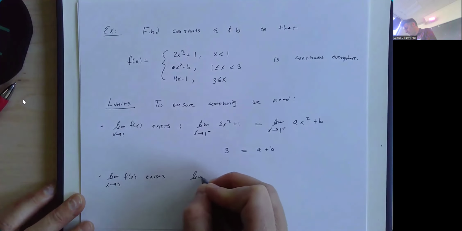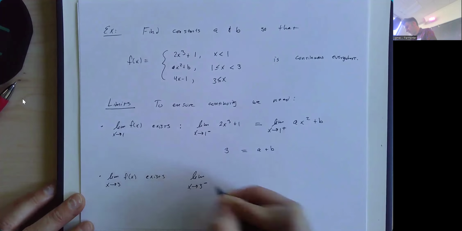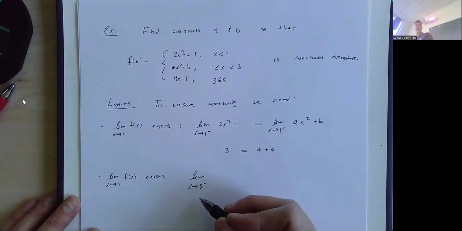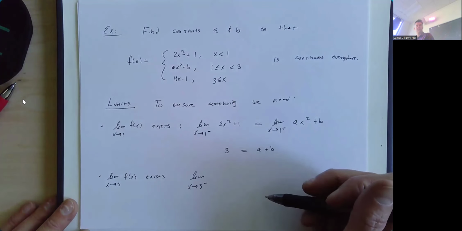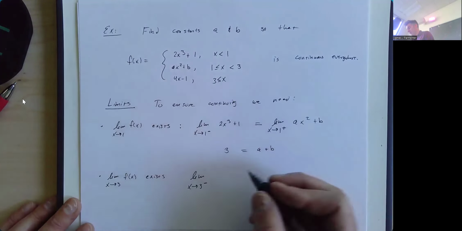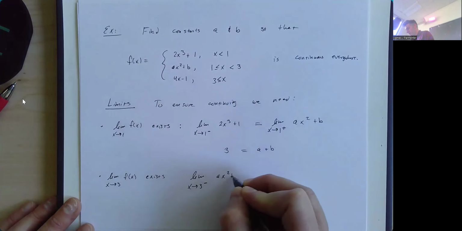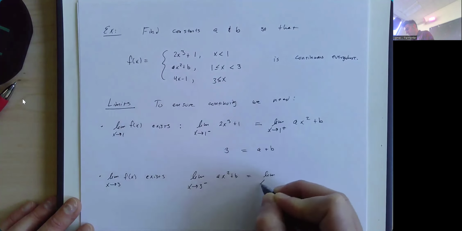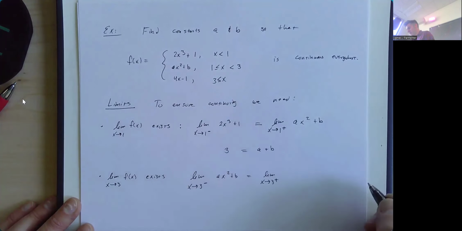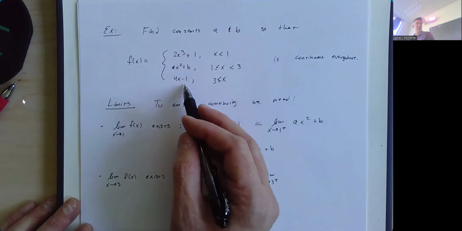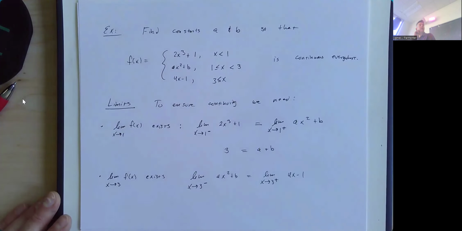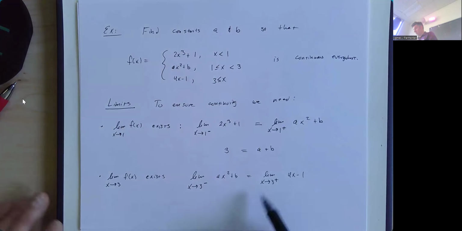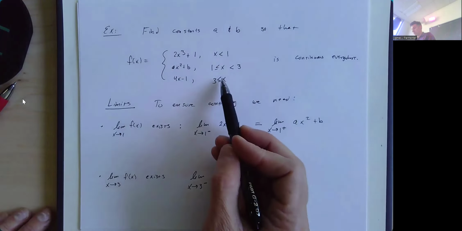So we also need the limit as x approaches 3 from the left. If I'm approaching 3 from the left, top, middle, or bottom? Middle, right? Because that's where x is left of 3. That's going to equal the limit as x approaches 3 from the right, which is going to be the bottom piece that I'm going to use for that limit. Yeah, the bottom, because that's where x is bigger than or equal to 3.